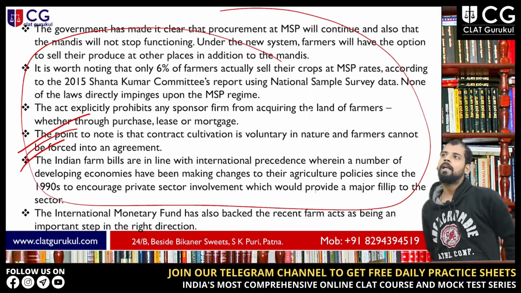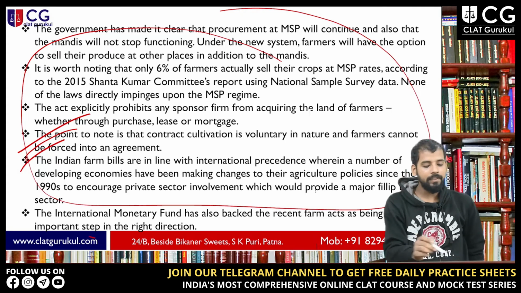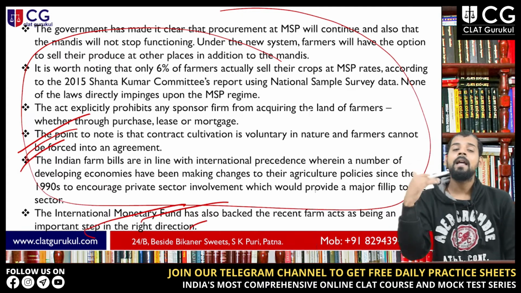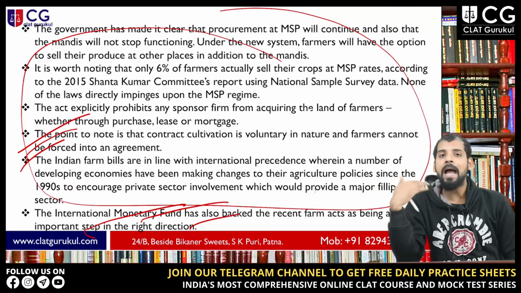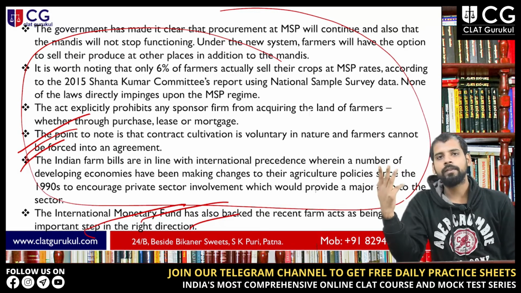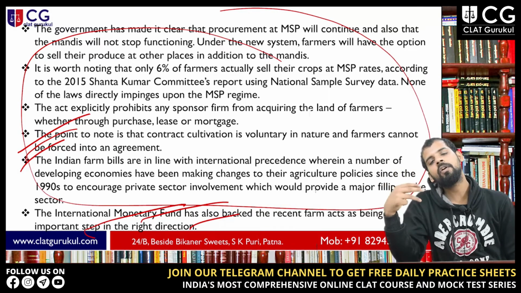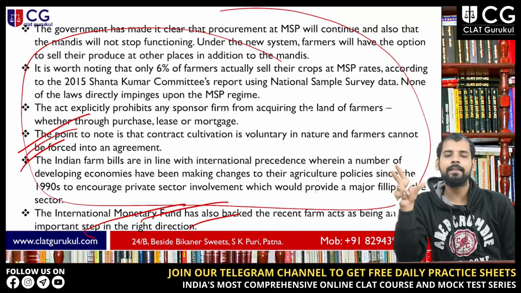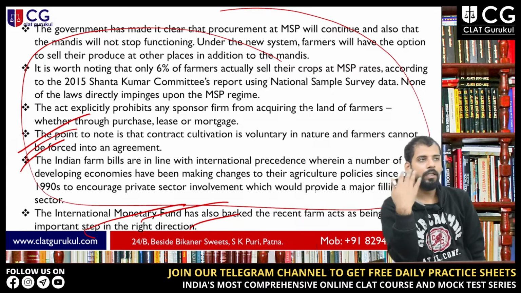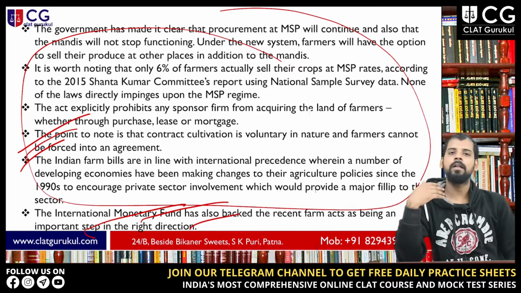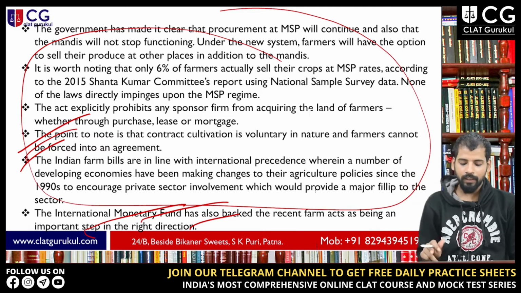But still, international communities like the International Monetary Fund actually backed these three laws. They are saying that these are very beneficial for India, because agriculture needs a revolution, as it faces lots of crisis in the sector. So the international communities are backing these laws.